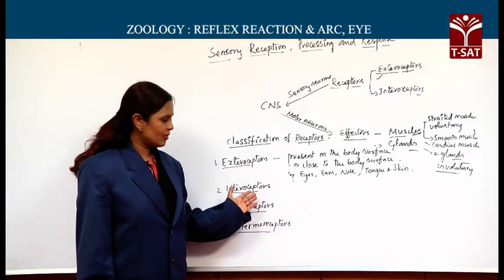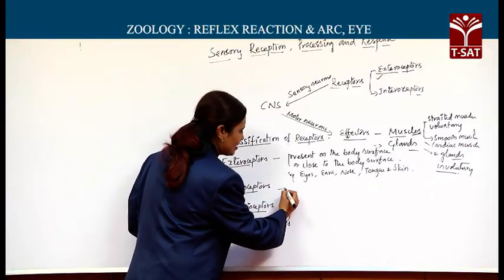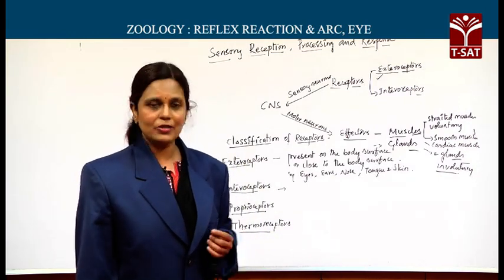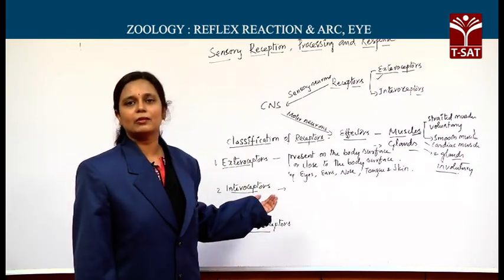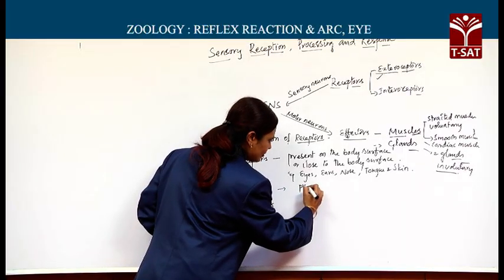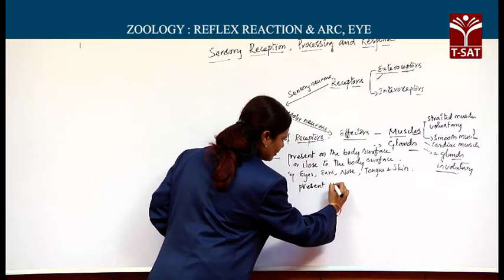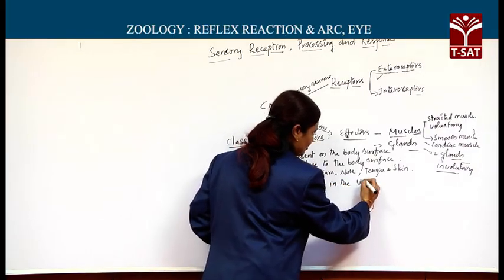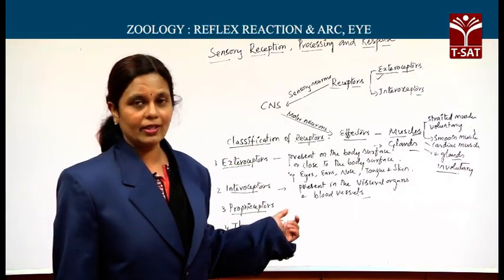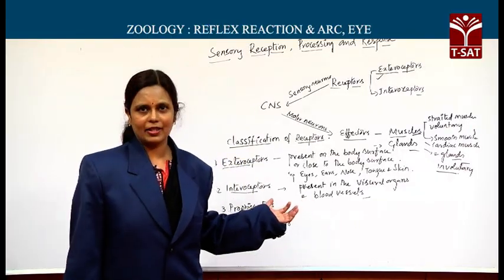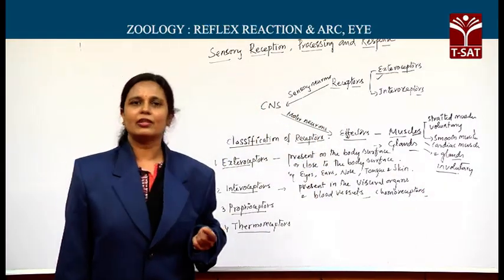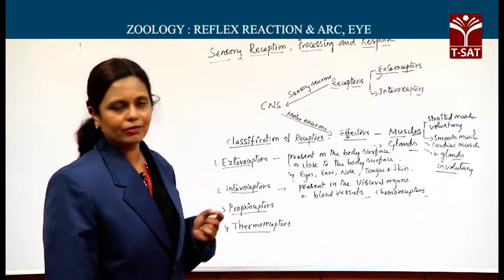Next, interoceptors, present inside our body as a part of our visceral organs and also associated with the blood vessels. Generally, these internal receptors or interoceptors are chemoreceptors, specialized in receiving changes in the chemical nature of the substances.